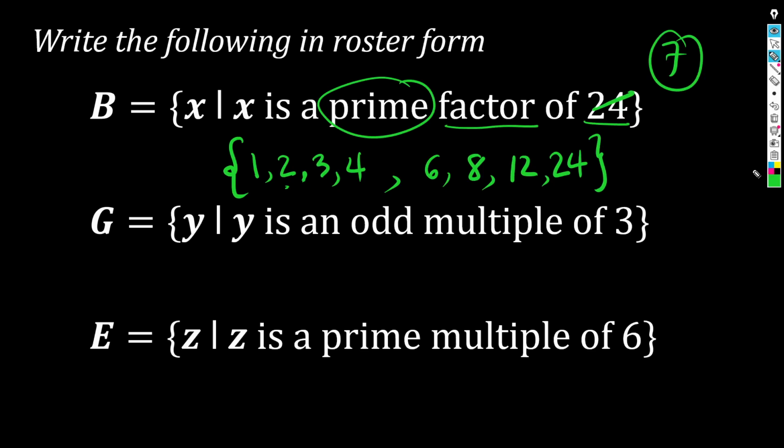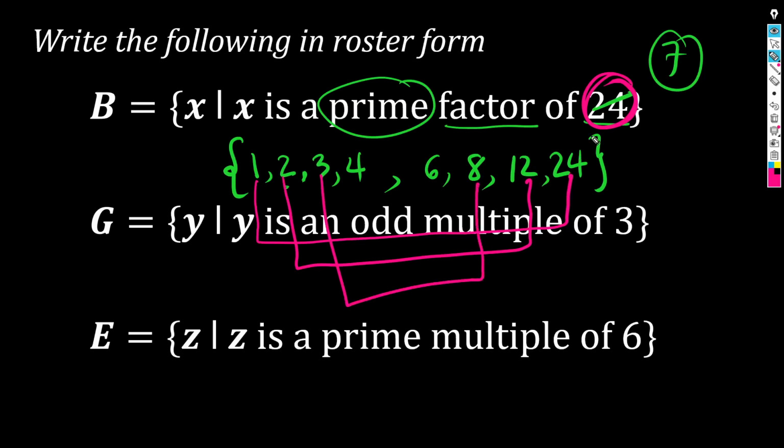Diba? And again, look at this, no? Once you organize your factors like this, tingnan mabuti to. Pairings. 1 times 24 is what? 24. 2 times 12 is what? 24 pa rin. 3 times 8, 24 pa rin. 4 times 6, 24 pa din. Wala kang nalimutang ilista. O, diba?